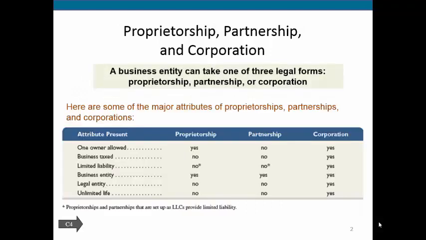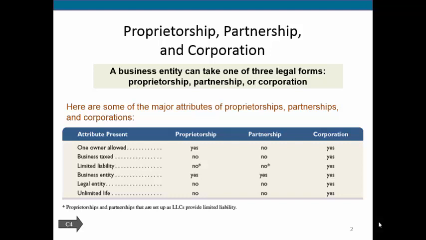We've got some different types of companies. We have our proprietorship, and that's what I mentioned on the previous slide. Many people call that a sole proprietorship, meaning this is one person that owns and runs a company. You then have a partnership. This is where two people work together. And you can have a corporation. So these are three basic types of companies, but I want to note that there are many other types of companies. These are just some basic ideas.